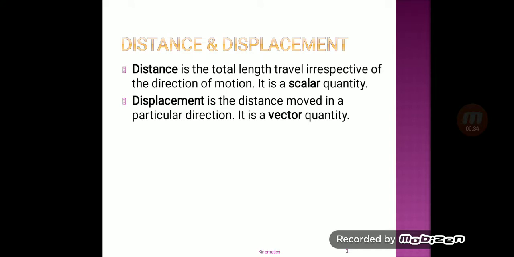Displacement. Displacement is the distance moved in a particular direction. Means displacement has a particular direction. Suppose I want to travel 200 km from Pune towards north. It means I have to travel towards Mumbai 200 km. This is nothing but the displacement. Displacement is a vector quantity.